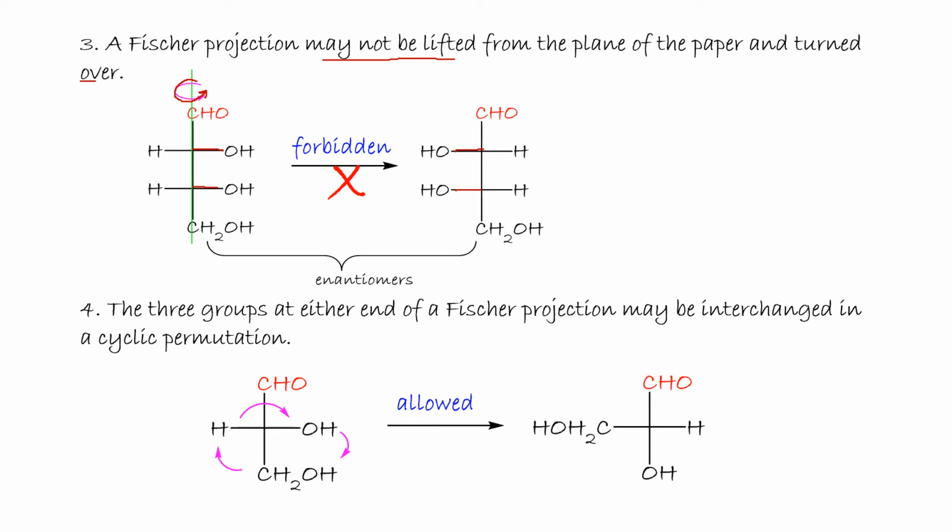So they are enantiomers. The rotation will let the OH leave the plane of the screen, right? Once it moves out of the plane, it's forbidden.